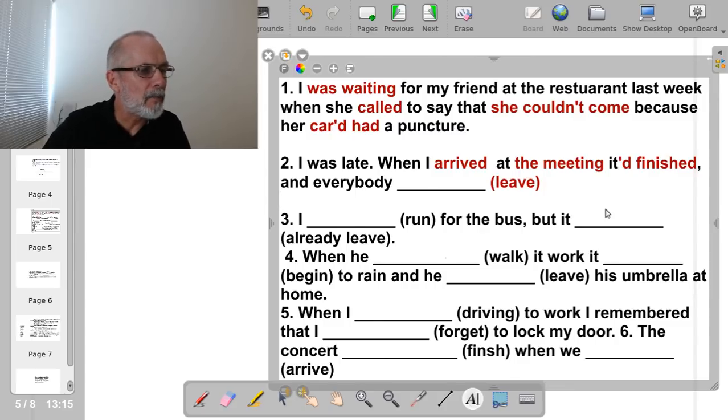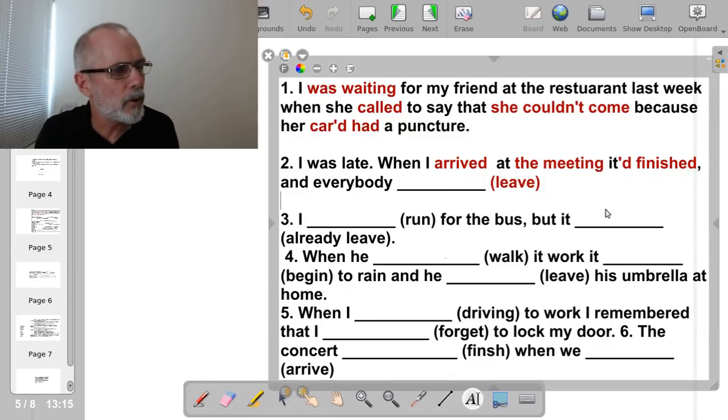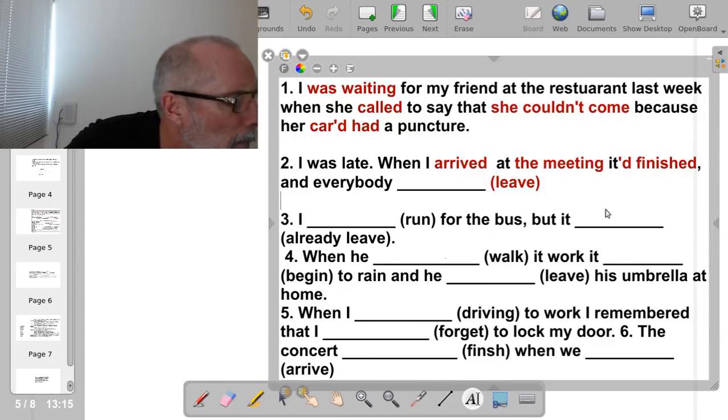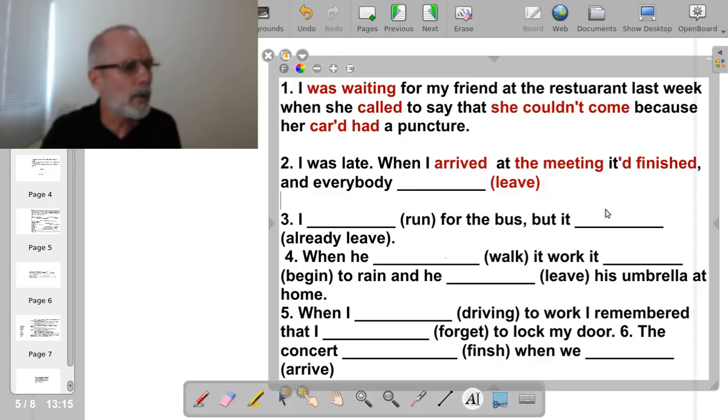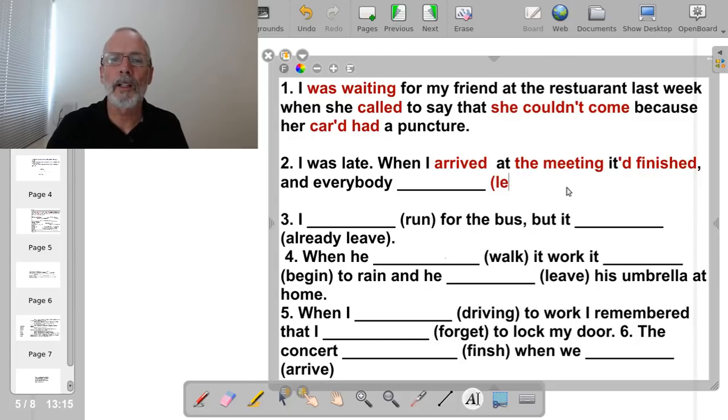had left. Well, almost correct, Viviana. You've got the correct tense. Blanca has got it, and Coyote, I hope I'm pronouncing your name correct. Where are you from, Coyote? Everybody had left is the correct answer here.